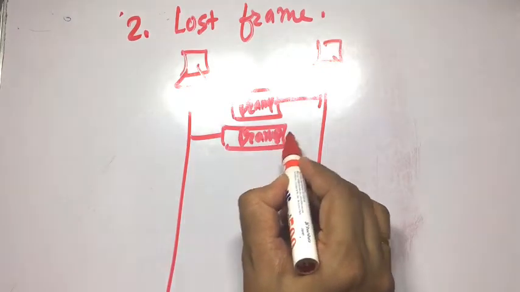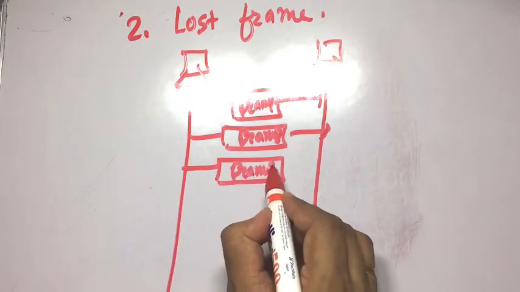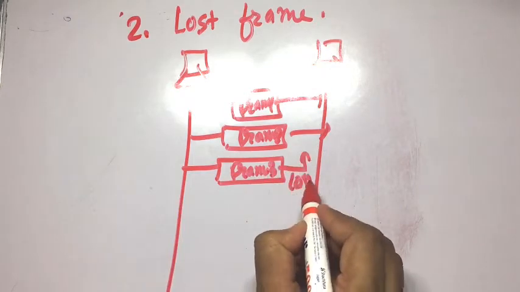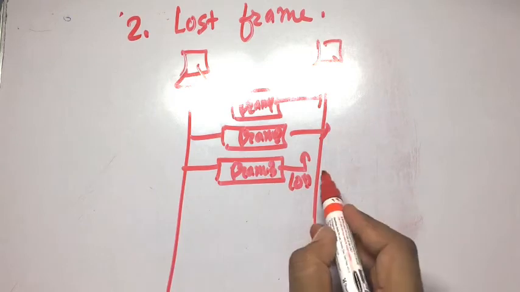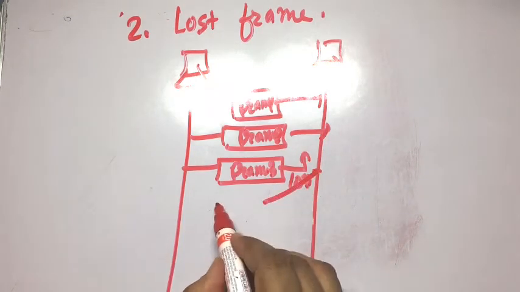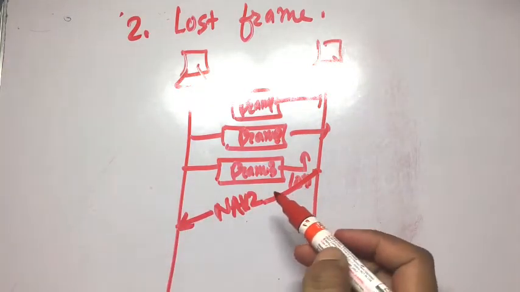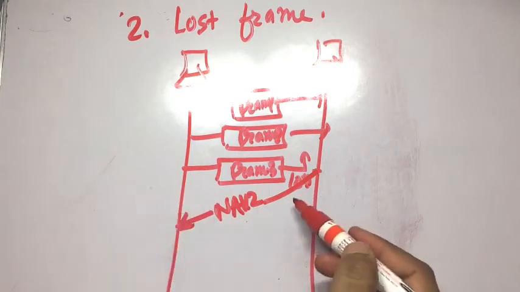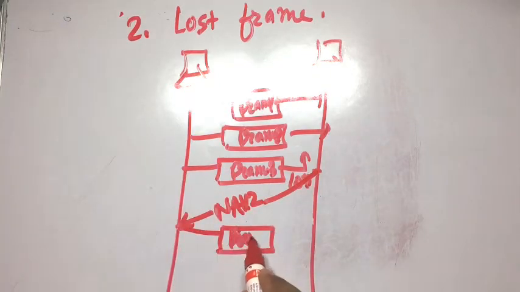Frame 3 is lost. When frame 3 is not received by the receiver, then when the time expires, it sends NAK, and the sender sends the frame again.